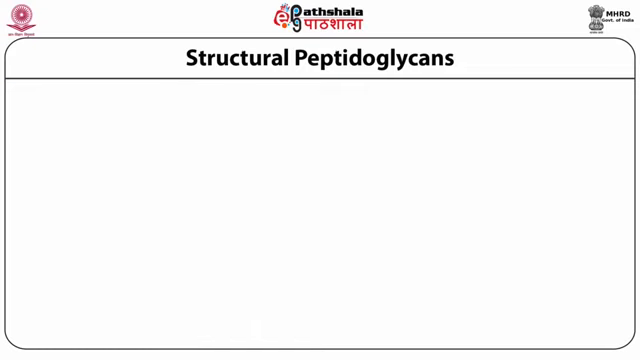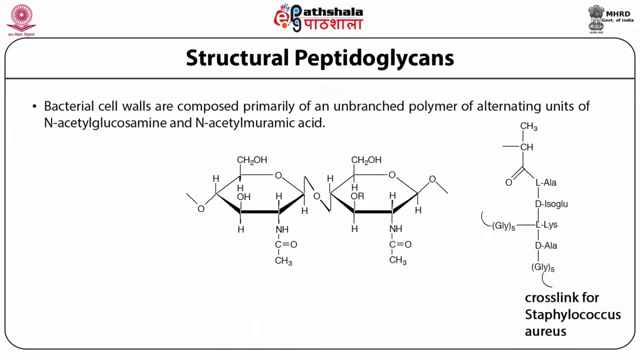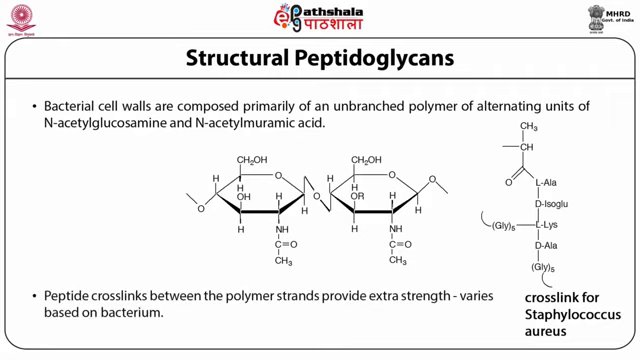Again, structural peptidoglycans. Bacterial cell walls are composed primarily of an unbranched polymer of alternating units of N-acetylglucosamine and N-acetylmuramic acid. Peptide crosslinks between the polymer strands provide extra strength, which varies based on the bacteria. Cross-linking between two units also makes the molecule more stable.